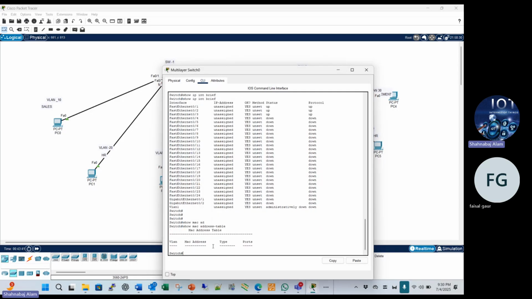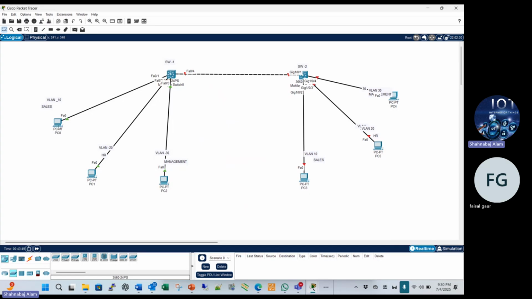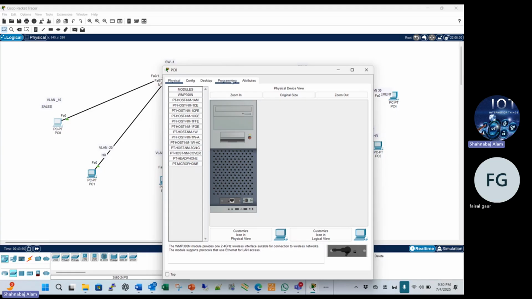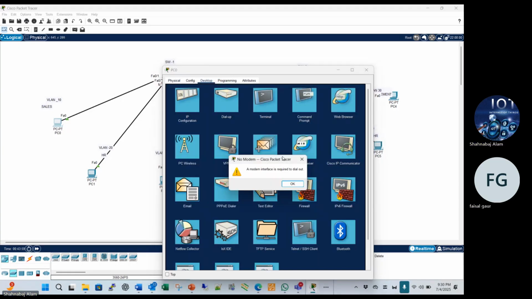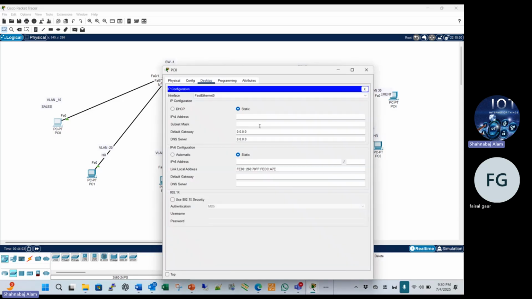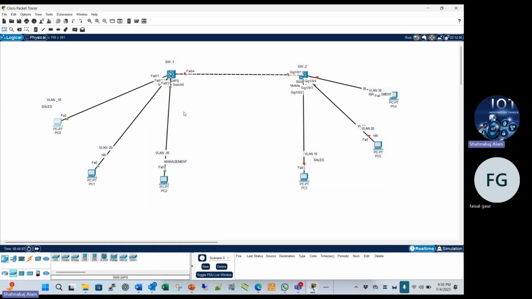Right now we don't have a MAC address table. Why is there no MAC address table? What is the reason? Right now we didn't configure this switch. We didn't assign the IP address. We didn't configure this port also. We didn't configure the IP address here, right? After that, when will we get the MAC address on this switch?